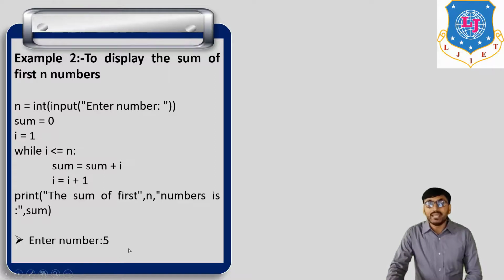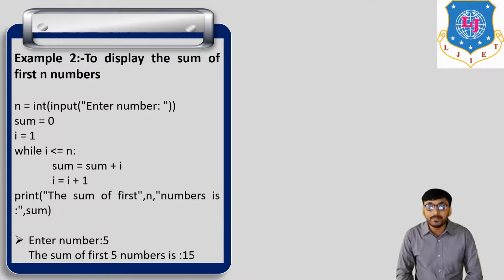Okay, and at last we get the sum of the first 5 numbers is 15. 1 plus 2 plus 3 plus 4 plus 5 is 15. So this is about the second example of a while loop. Now the same example we run in PyCharm.